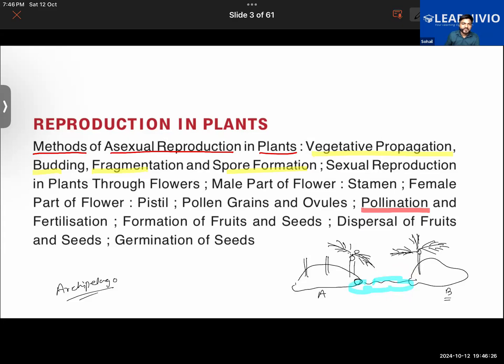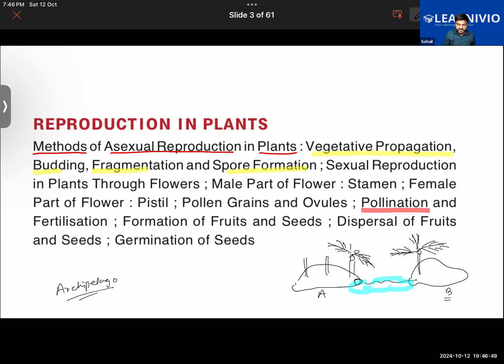It can happen with the help of the air also. You have seen the dandelion seeds. They float in the air. You might have seen that. So air will also help in the dispersal of the seed. These are things which you'll be learning in the later part of the class. Getting it, Fatima?